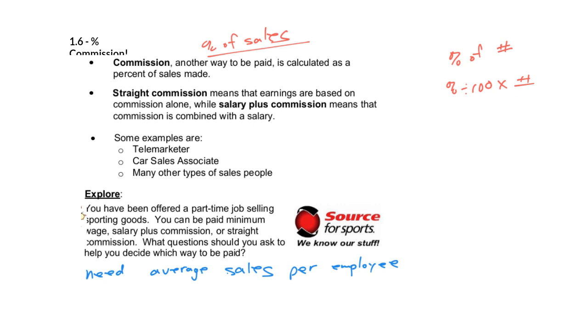Now let's move on to the new concept. Just remember, commission is just earnings based on a percentage made. So let's say I make a commission of 8% of $2,000. How would I do that? We take 8, divide it by 100, multiply by 2,000, and we get our final answer in dollars, which gives us $160. Now we do the same for the next question, where we have 3.25%, and we'll see what we get.